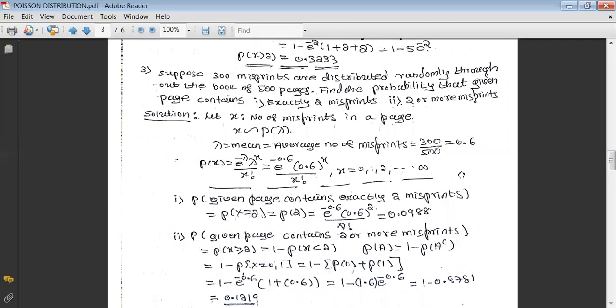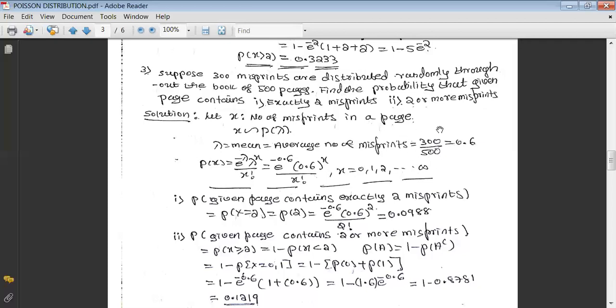That's why we define the random variable as X, number of misprints in a page. And we already explained number of misprints in a page is a good example of Poisson. That's why we can conclude X follows Poisson with a parameter lambda. Now, the parameter has to be identified. And for Poisson, what is lambda? Lambda is the mean. Mean is the average number of misprints. And we know how to calculate the average. Our denominator is 500 pages and the total number of misprints is 300. Therefore, the average number of misprints per page is given by 0.6.